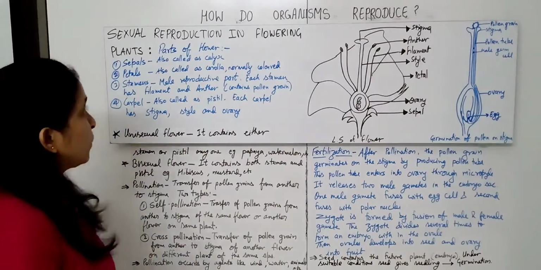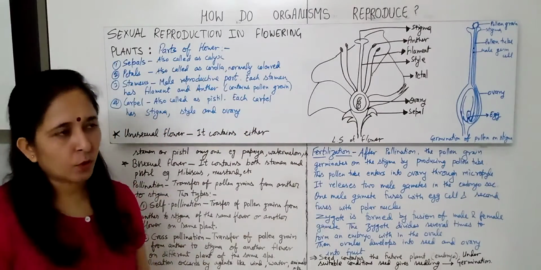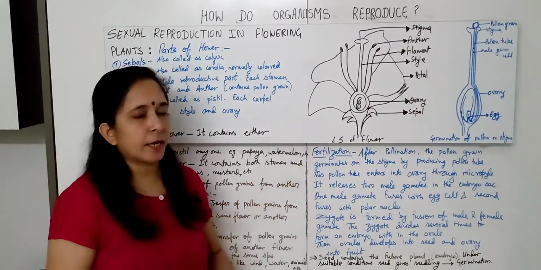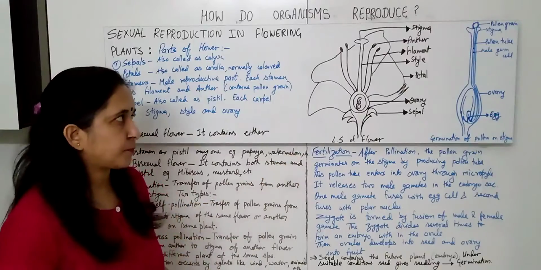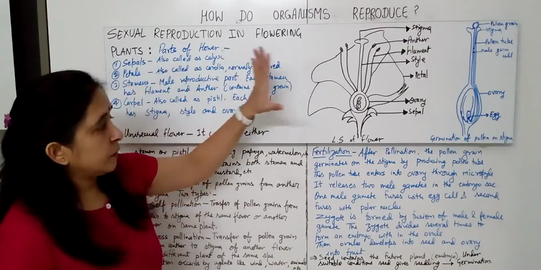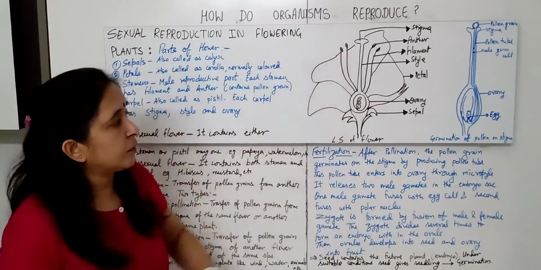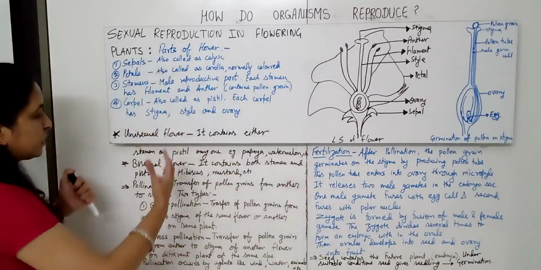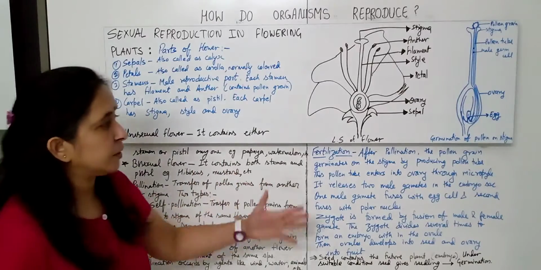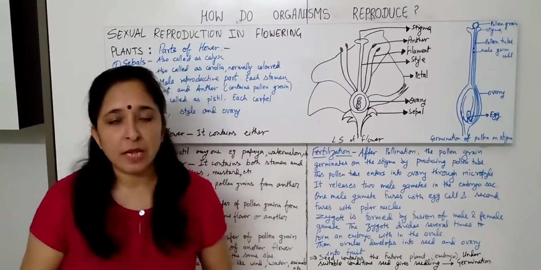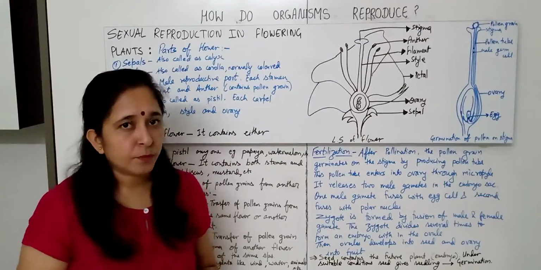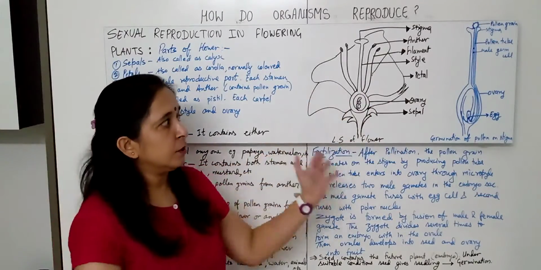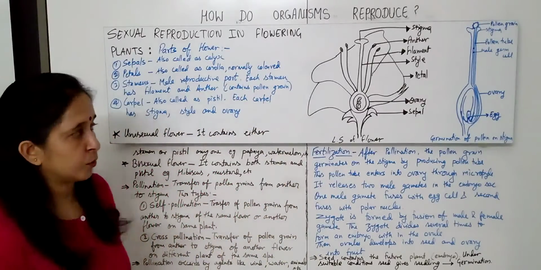Now, sexual reproduction in flowers. Okay. Before going into the detail, here you can see I have drawn the diagram, the LS of a flower. We should first of all see what the parts of the flower are, because when you are familiar with the parts, then you can understand very well how fertilization takes place. And one more thing, it's better to open your textbook and open this diagram. Keep it in front of you, because if this is not clear, you can see it in your textbook also.